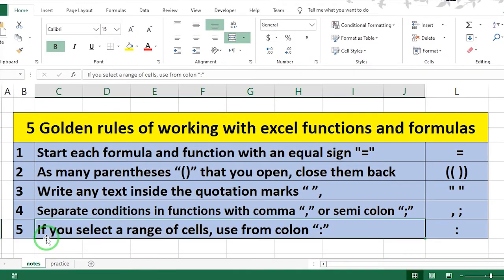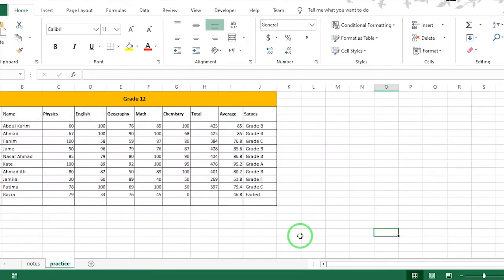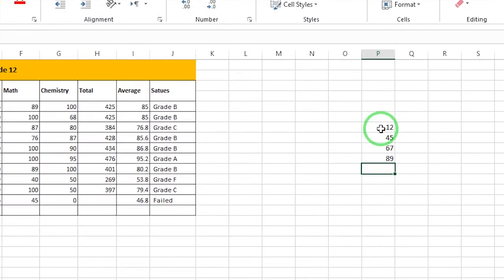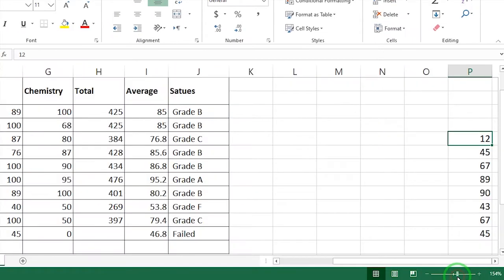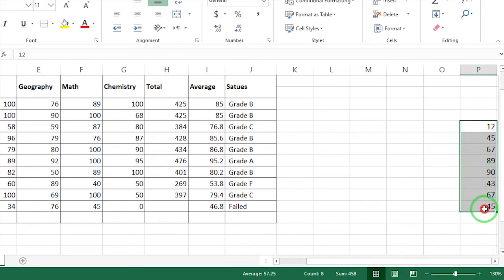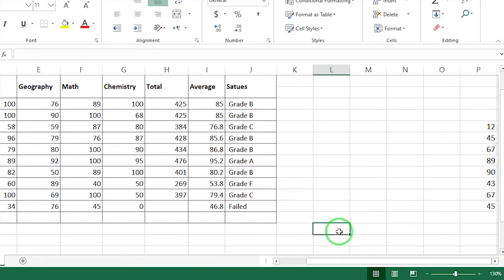Now let me give an example for the last one. If you select a range of cells, you can use colon by giving the address of column and rows. How? First let me type some numbers here. I want to select this range of numbers and sum them together. There are two ways that you can select them.